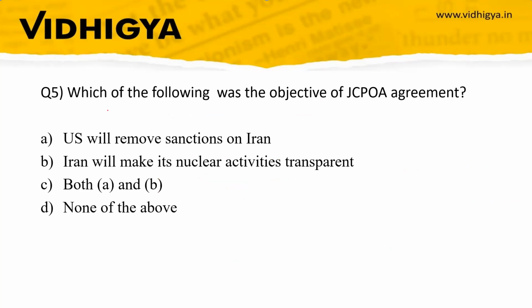And the last question is, which of the following was the objective of the JCPOA agreement? Your options are: US will remove sanctions on Iran; Iran will make its nuclear activities transparent; both A and B; none of the above. The correct option is C. So now you have to remember JCPOA was signed in 2015 between P5, Germany and Iran.